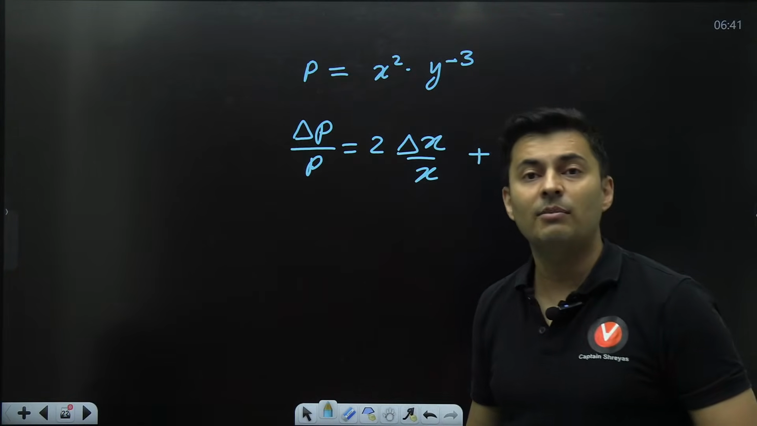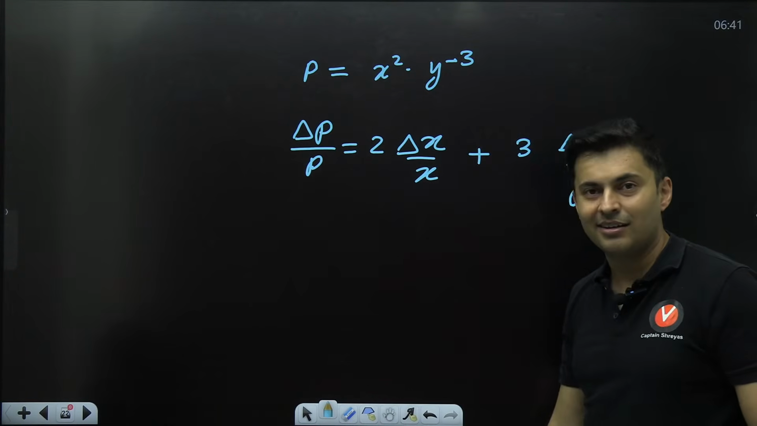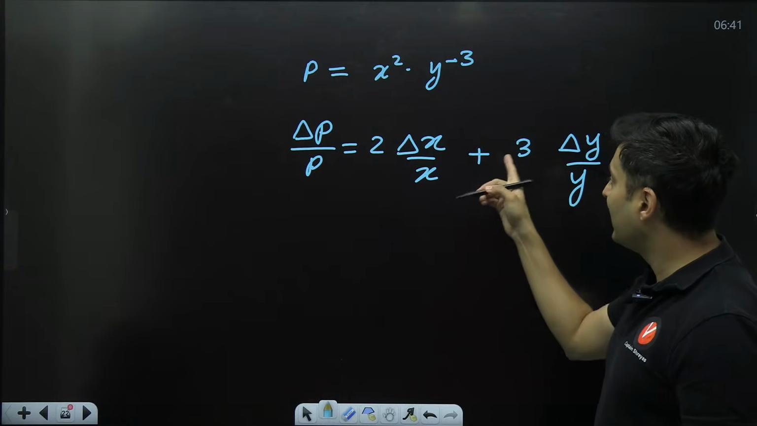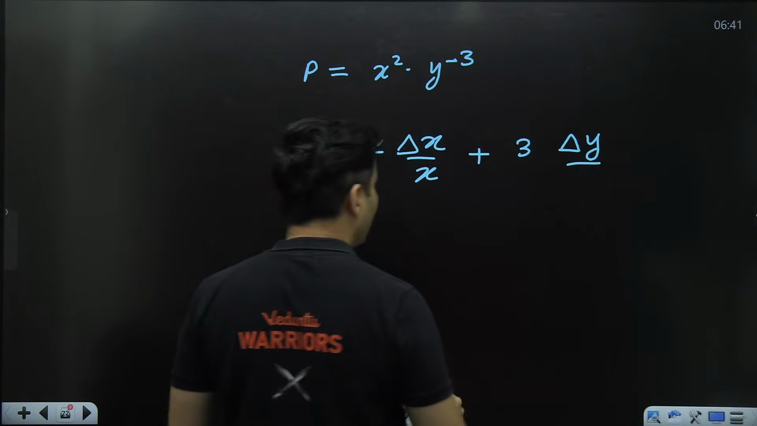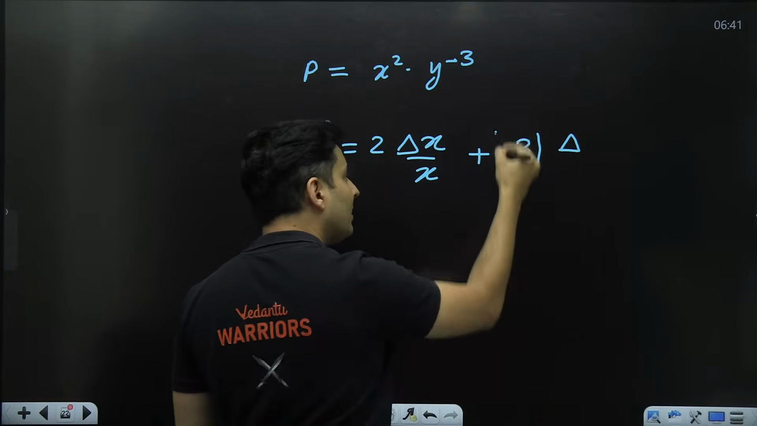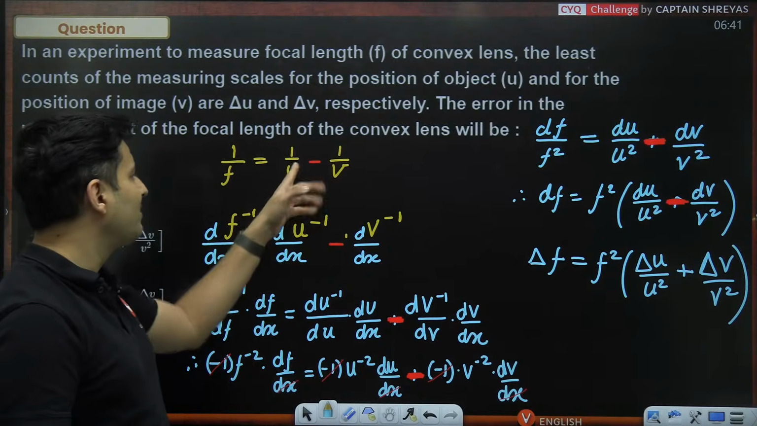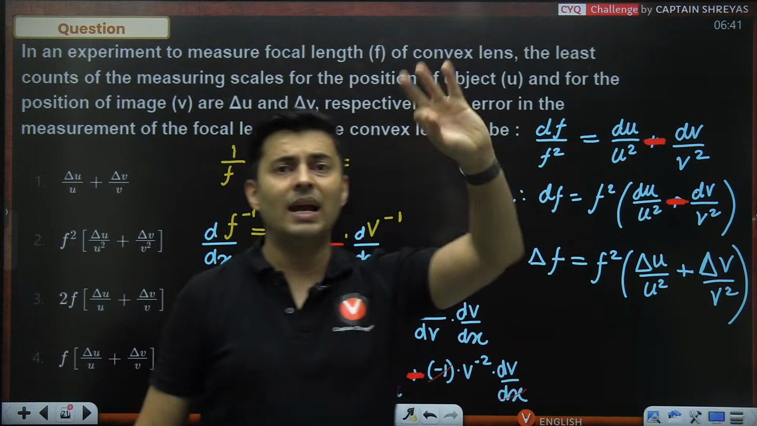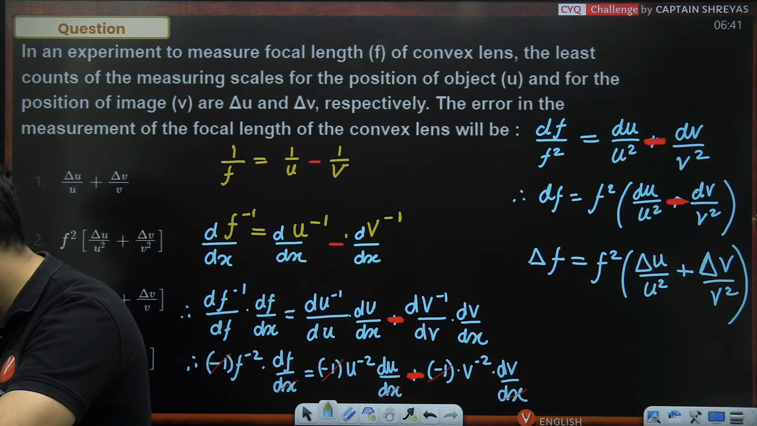The reason why that minus sign is not coming is because we want the maximum possible error. That's why that minus sign is not coming. You always take the mod value. Actually speaking, this should have been minus 3, but we take the mod of it in delta y by y. So here also, whether it is minus sign or plus sign, lens or mirror, the final answer will have that plus. That is very important. Got it?